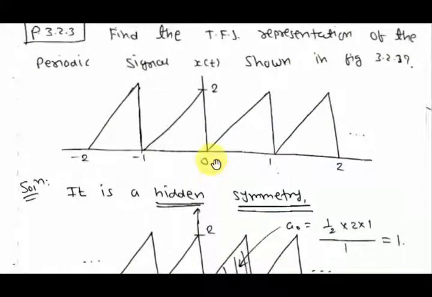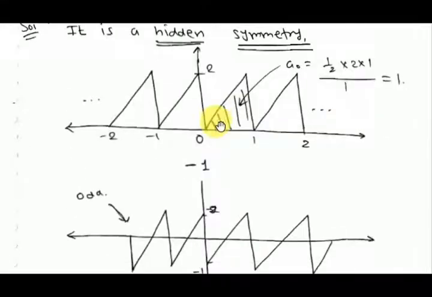Now this signal, is it odd or even? Actually the symmetry is hidden. If you subtract the midpoint of this signal, (2+0)/2 means 1, if you subtract 1 from this signal, you will find the signal like this.